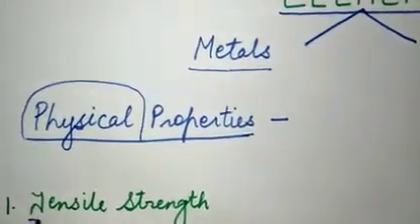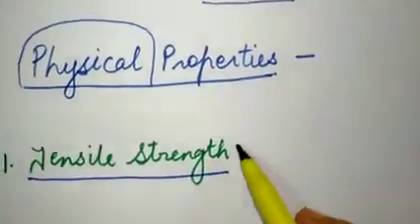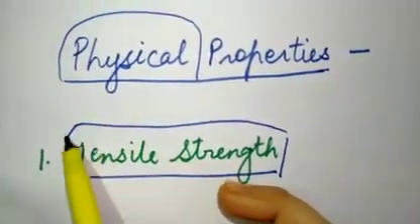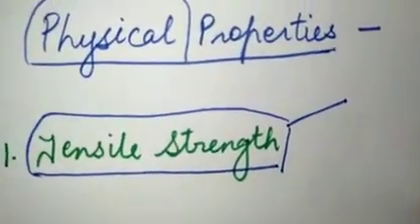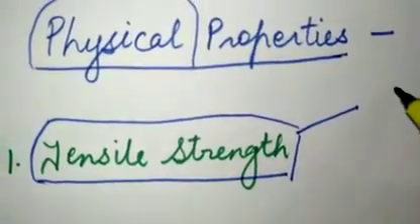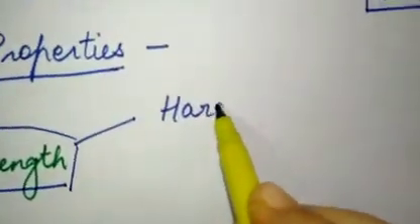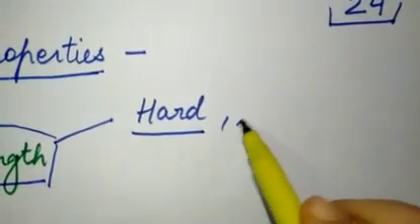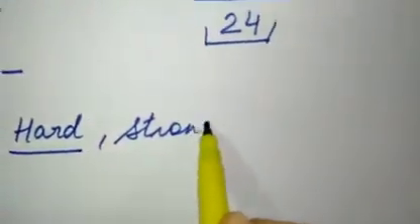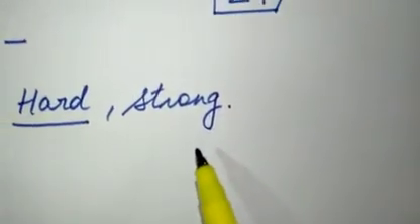As we see any metallic thing, how do we come to know? The most important physical property of metals is that when you hold a metal in your hand, you will find that it is hard. Metals are hard and strong. This is the first physical property.